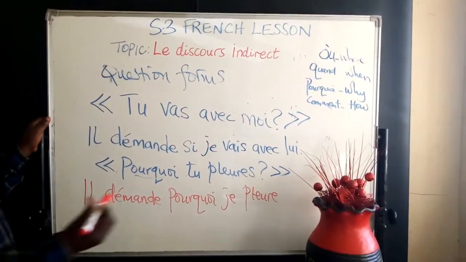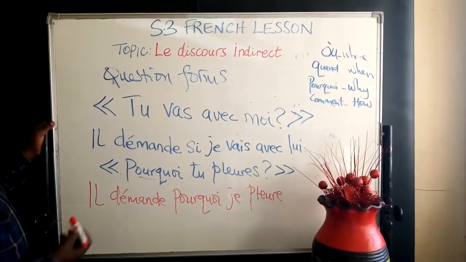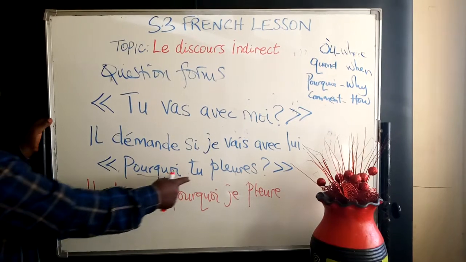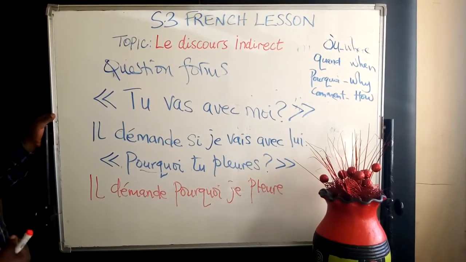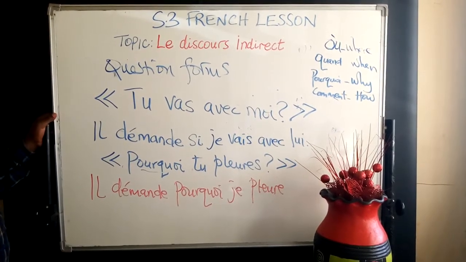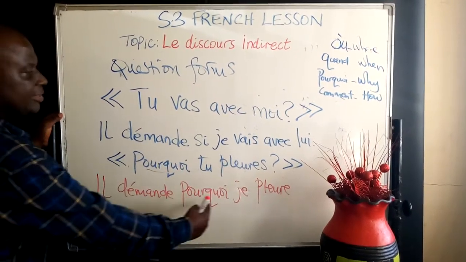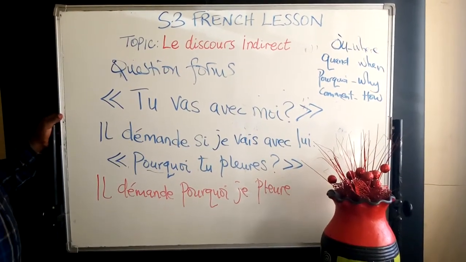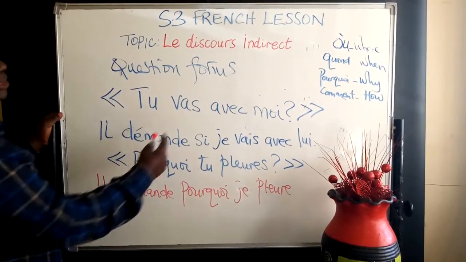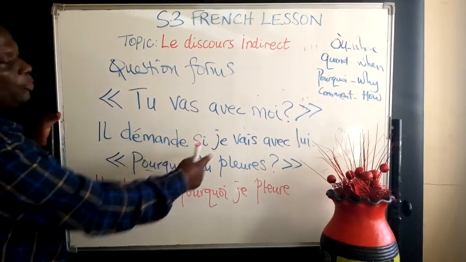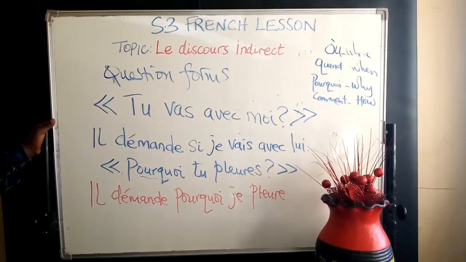But as we report, we need these very questions, the questioning words that have been used. We are making changes from tu to je. Pourquoi tu pleures? Il demande pourquoi je pleure. He's asking why I'm crying. Why are you crying? He's asking why I'm crying. Tu vas avec moi? Are you going with me? Il demande si. So this is, he's asking if I'm going with him. I hope we have moved together so far.